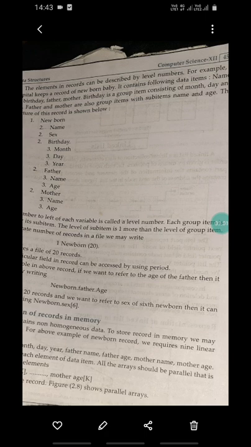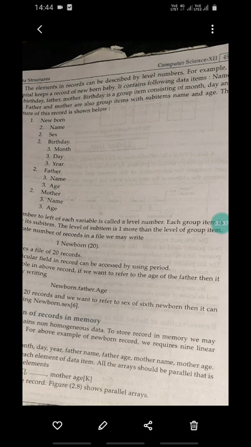In this structure, the natural ordering is not possible. So the first one is the newborn baby, which is the data item, that is name, sex or birthday, and birthday also contains three sub items, that is month, day, year. Then father also consists of two sub items, that is name and age. And the third one is the mother, which also contains the sub items name and age. The number to the left of each variable is called the level number.